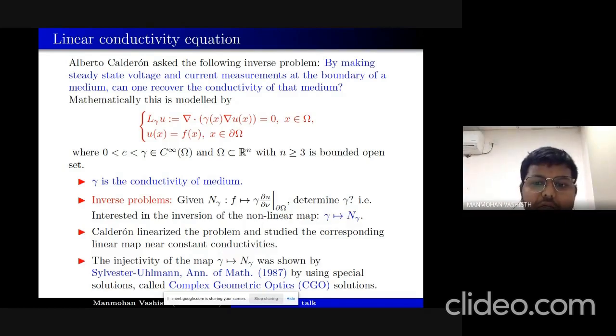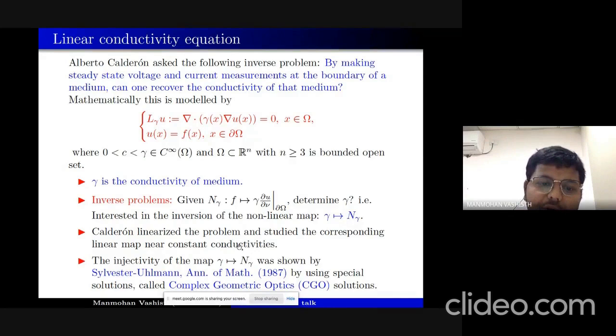So he was interested in the inversion of this nonlinear map, which is gamma going to Λ_gamma. He could not solve it fully, but what he did is he linearized this map. Linearized in the sense that he calculated the derivative of this map, the Fréchet derivative, and he found that this derivative at the constant conductivity is invertible. And so by the inverse function theorem, you can have injectivity near the constant conductivity.